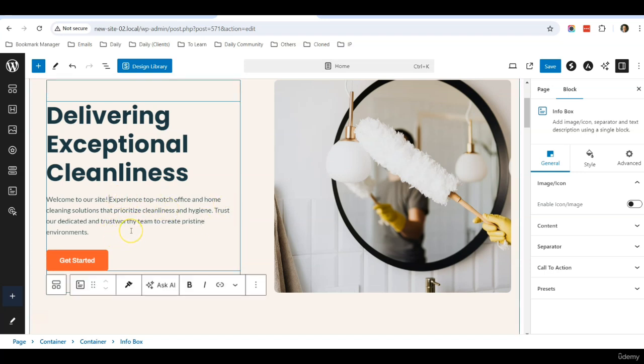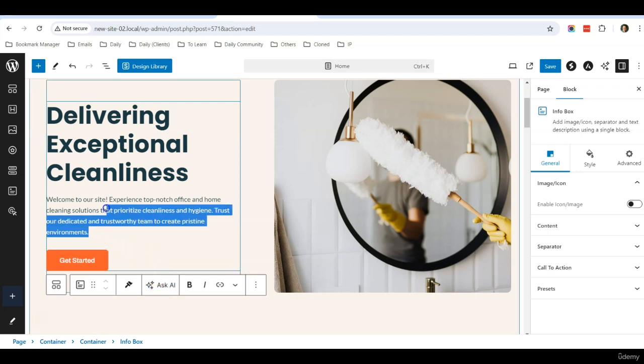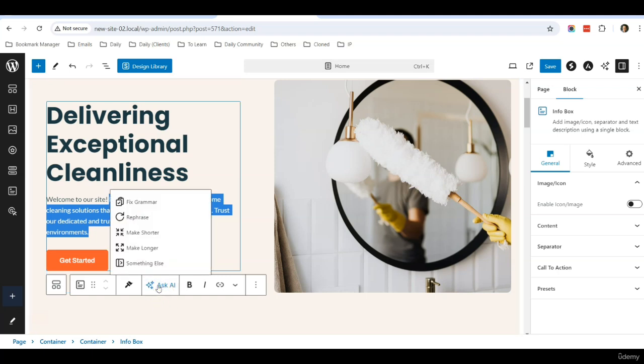And I want to share with you, there's one powerful feature of this template, which is the Ask AI feature. So what I do is that I can select the text over here. If let's say you do not like the text description at the moment, you can just select the text and click Ask AI. And you can ask AI to write something longer or to make it shorter or to fix the grammar or you can rephrase.